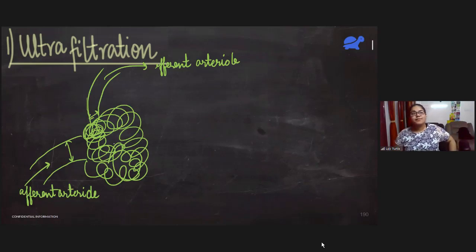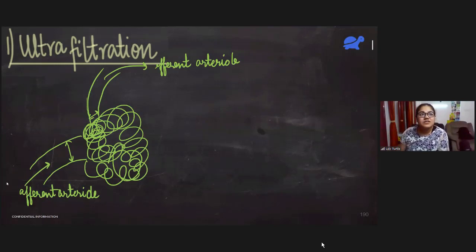What does that mean? That means that when blood comes from the afferent arteriole and goes into these capillaries, the pressure becomes very high. Suppose you have to go through a very wide road with a 4-wheeler, and another road is very narrow and you have to take your 4-wheeler into that lane. When will you feel the pressure? In the narrow lane you are going to feel a lot of pressure, that how do I get my car through? I don't want to dash into something, right? So that is what is happening here.